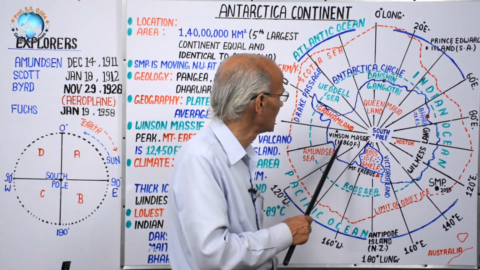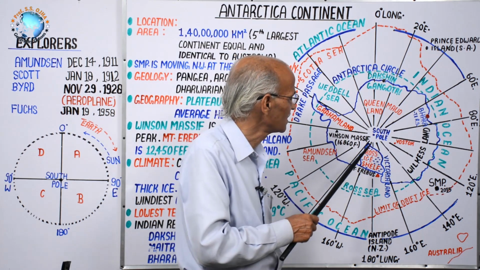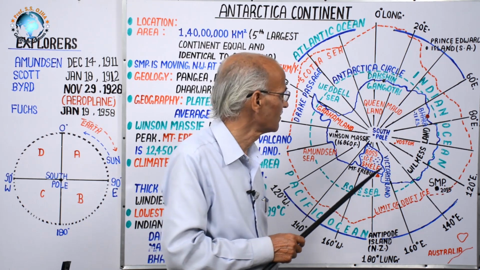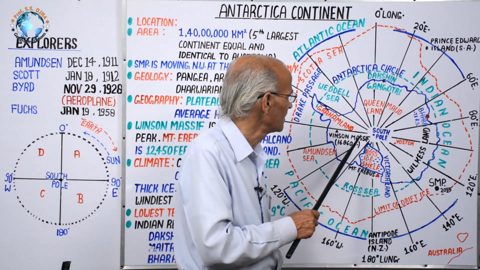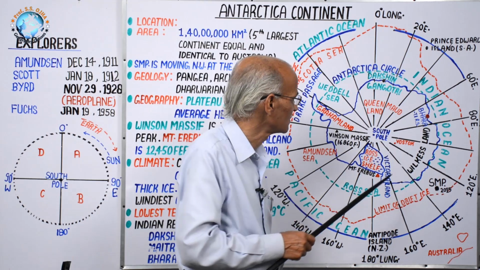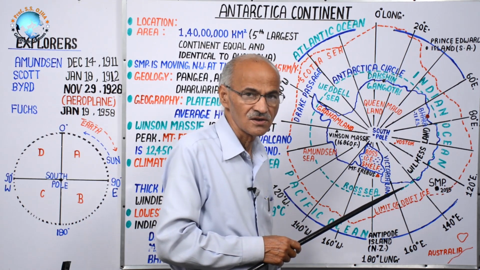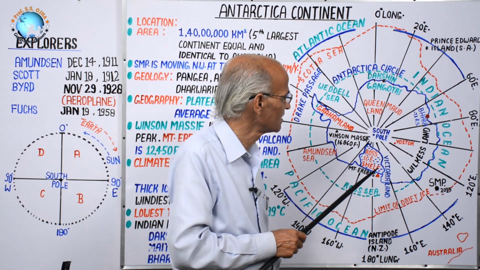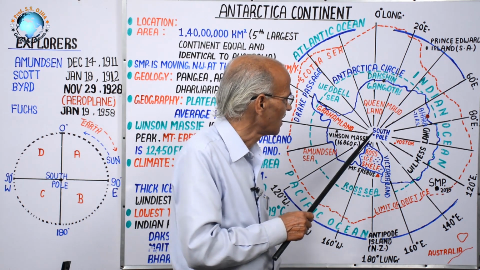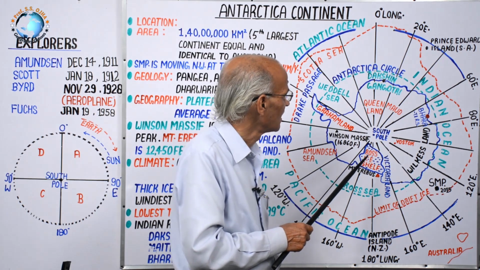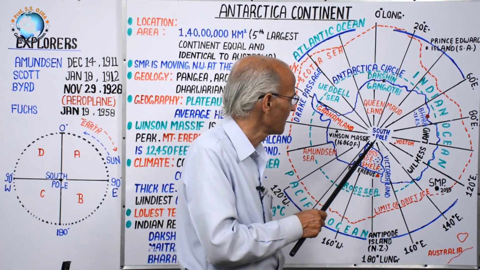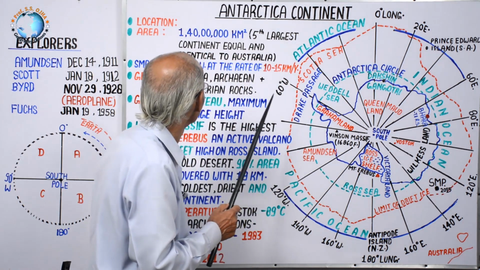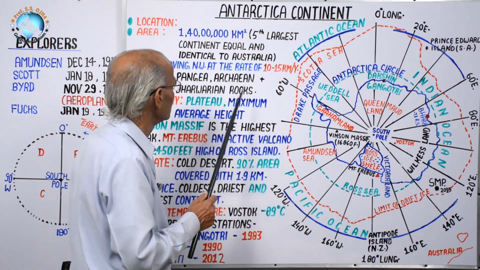If you study it physically, its shape resembles that of Australia, and it is also supposed that in the geological past, as paleotectonics reveals, Australia was physically associated with the Antarctica continent, which we will study in its geology.